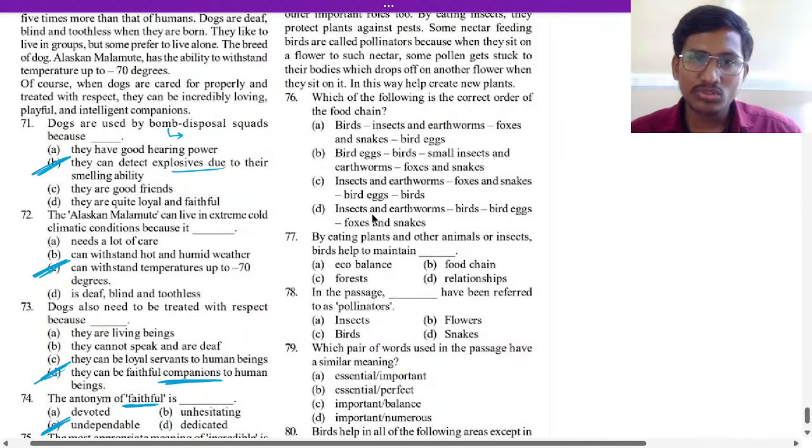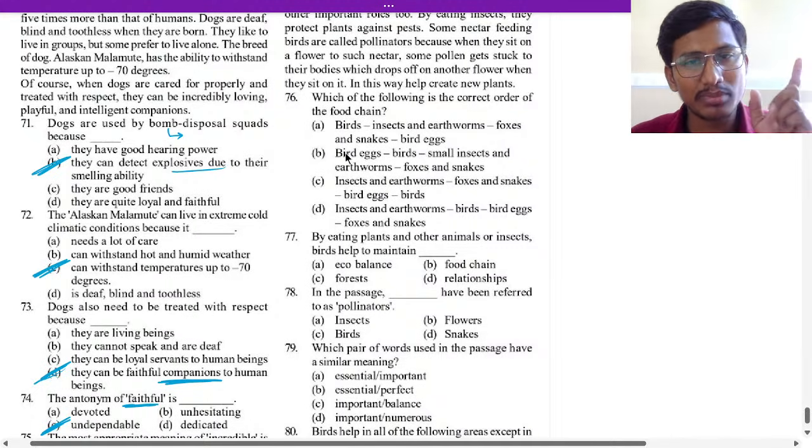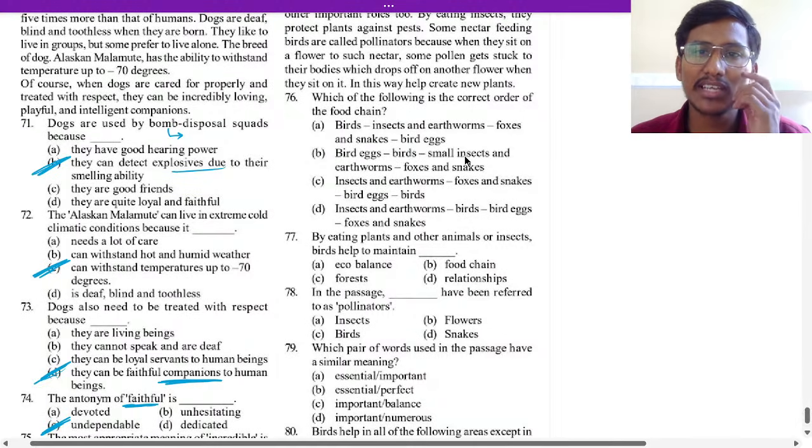Insects and earthworm, and then birds will be eating them, bird egg, and foxes and snakes. Which option is it? From bird egg, the bird will come. The bird will eat small insects and earthworms, and then what?